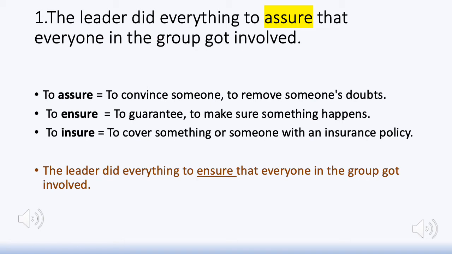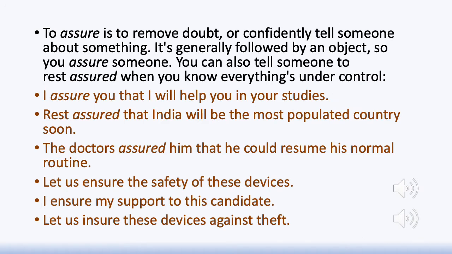So assure, ensure, and insure are a set of three words which we need to take account of and be sure about their specific meanings and their correct usage. So the slide explains it in further detail.